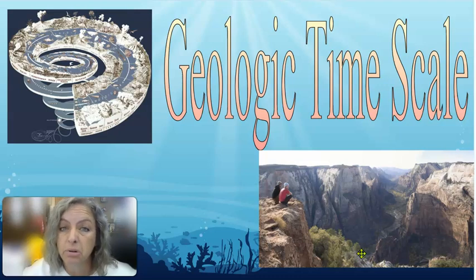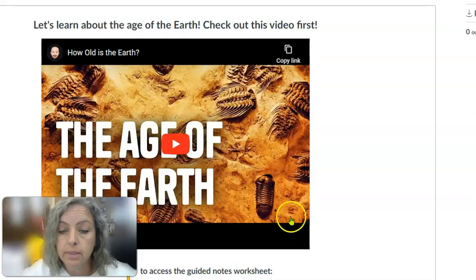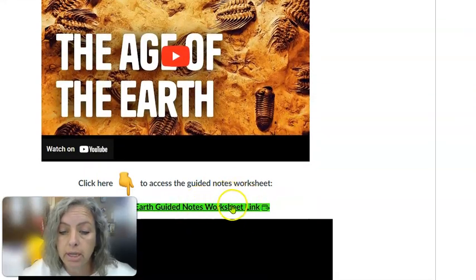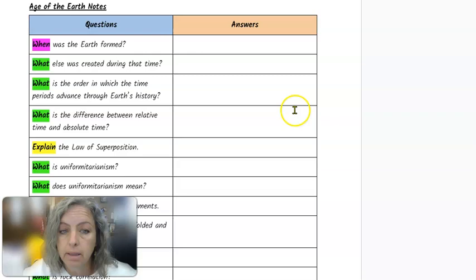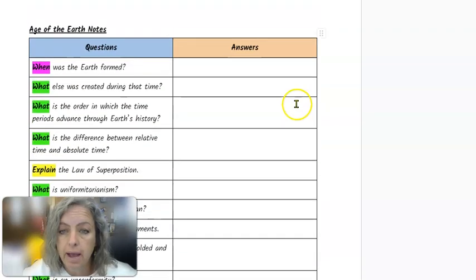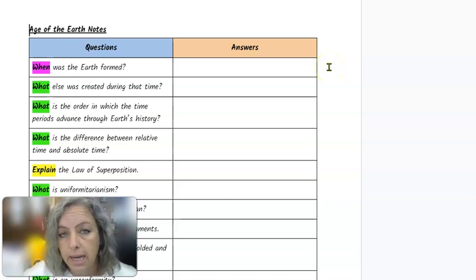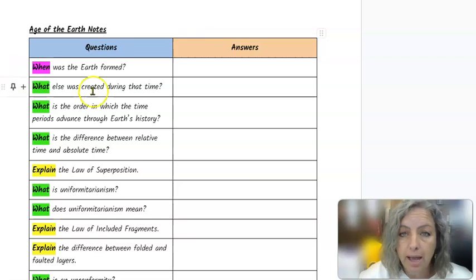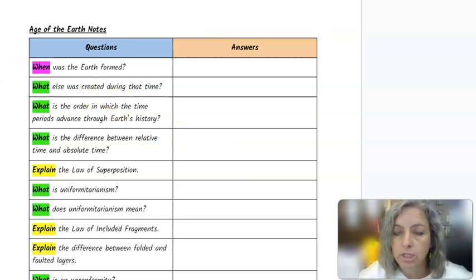And it's pretty old, so go ahead and make sure that from our Canvas you click on the worksheet and make a copy. It looks like this. That's going to be what you want to keep handy while we're going through this video or while you're going through the slides, so that you can get that material and that information as you're being exposed to it in the video or in the slides. So let's check out the slides and let's get going.